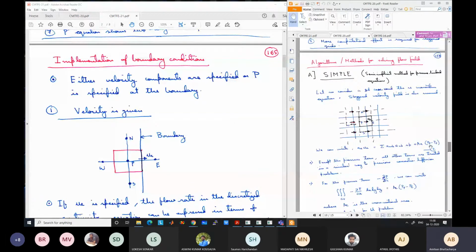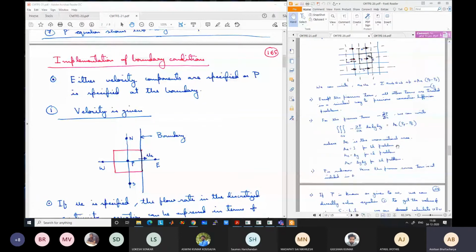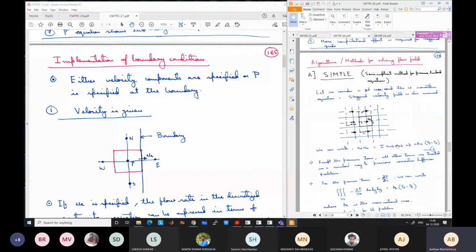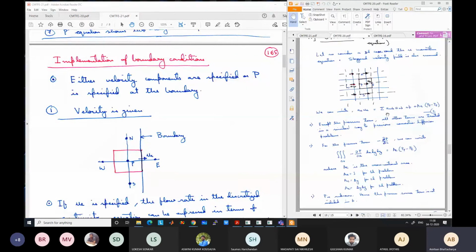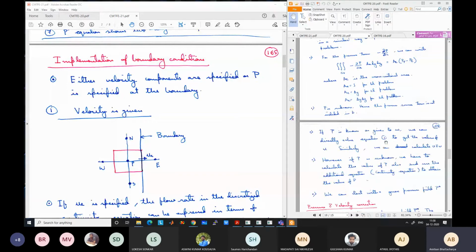We have discussed in detail how to treat the boundary conditions, in the normal finite volume method. We can put the known velocities directly for velocity boundary condition.